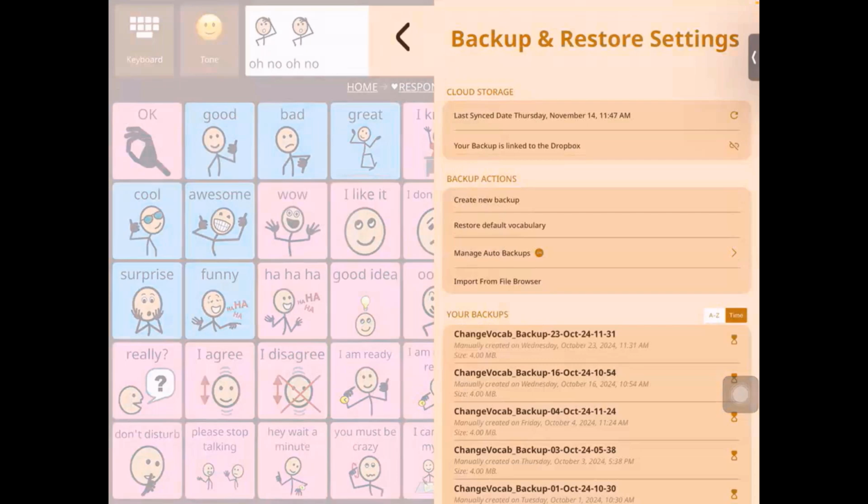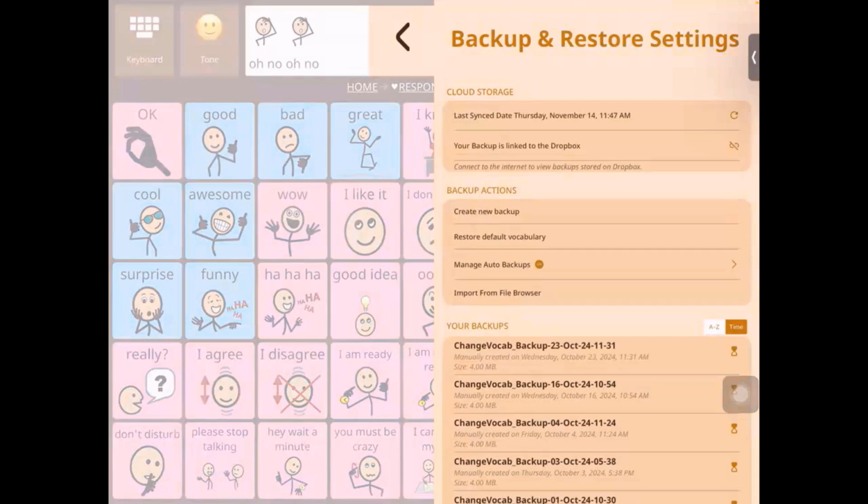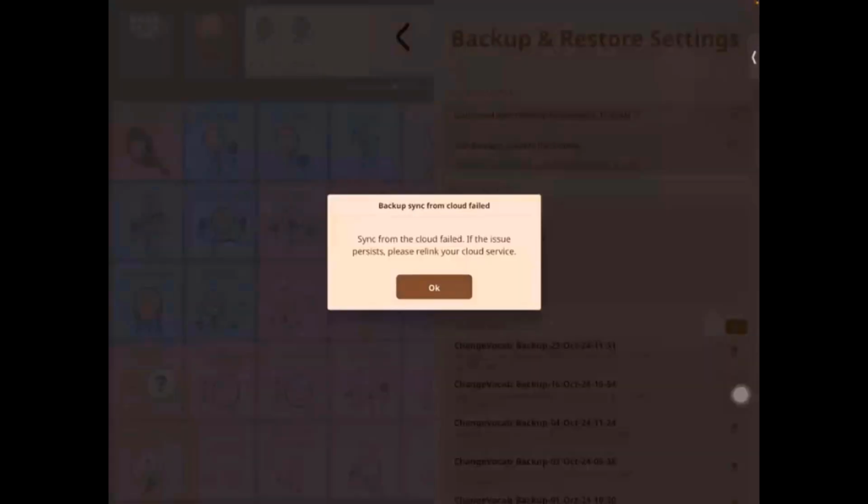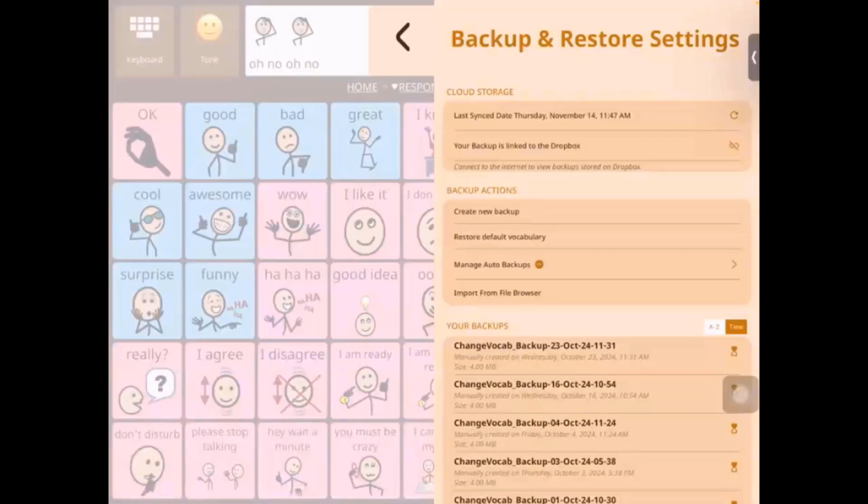So this is quite an important feature because we always need to make sure that we've backed up our Avaz and we have a copy of all the vocabulary that we have customized safely stored, such that if anything happens to the device, you can always retrieve all of the vocabulary, right? So at the moment, since our previous version, backups happen automatically, but you need to set up a few more things. So it's not just enough for the automatic backup.